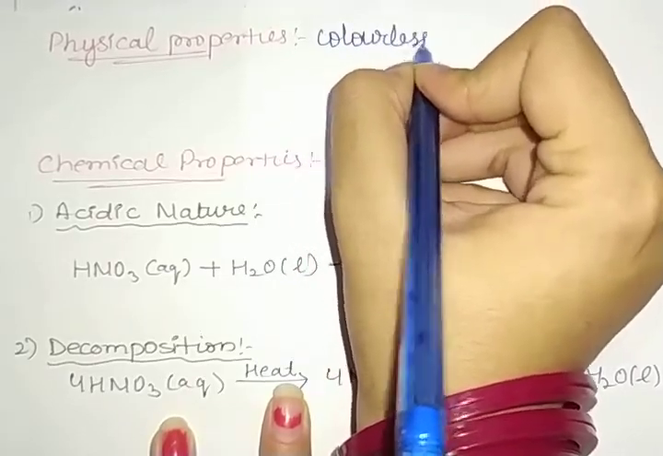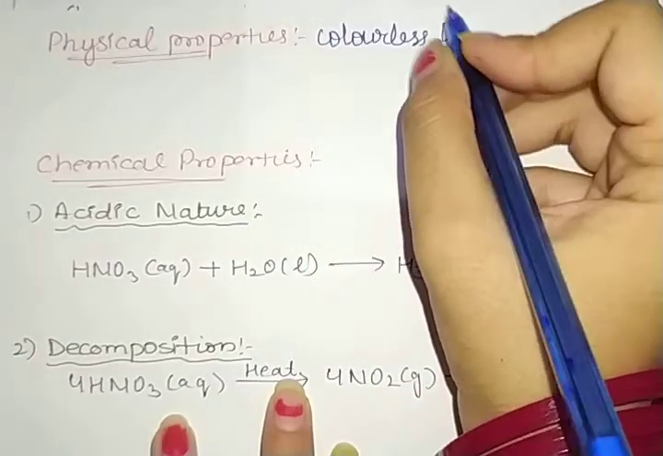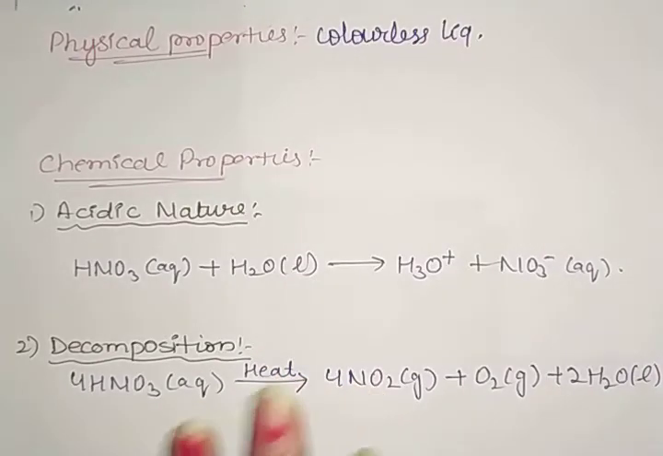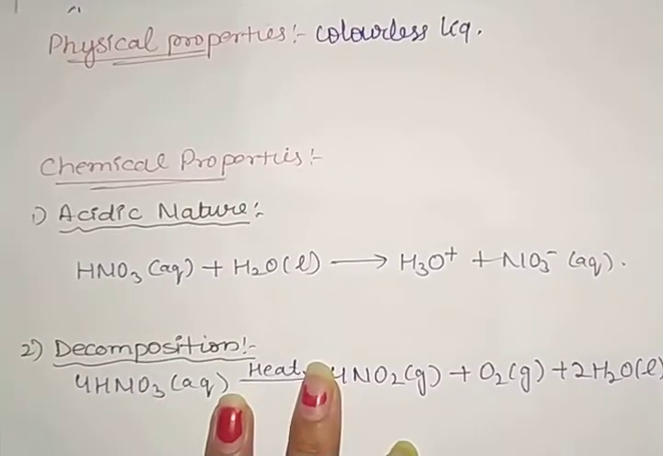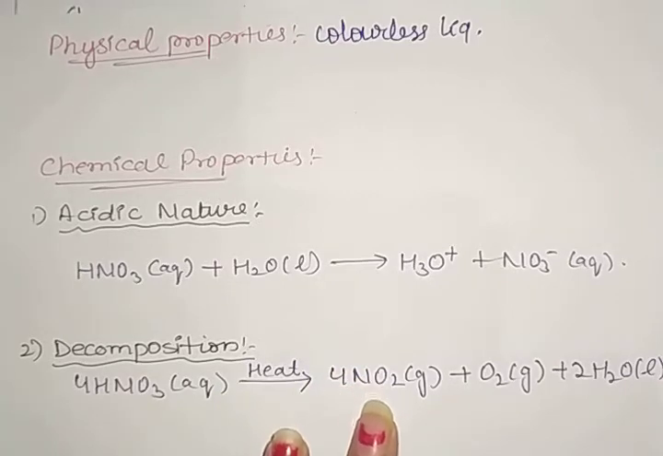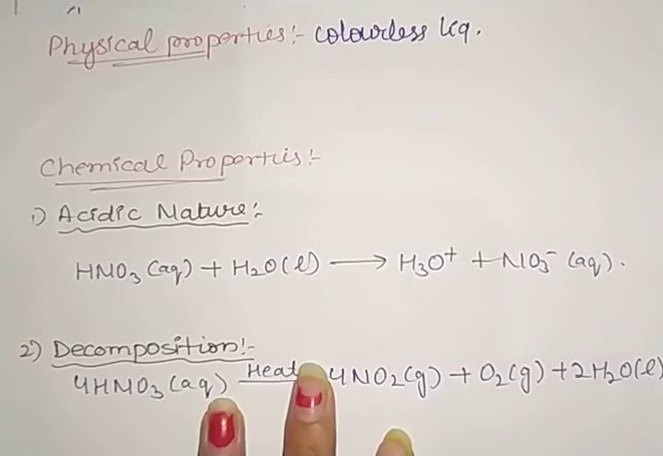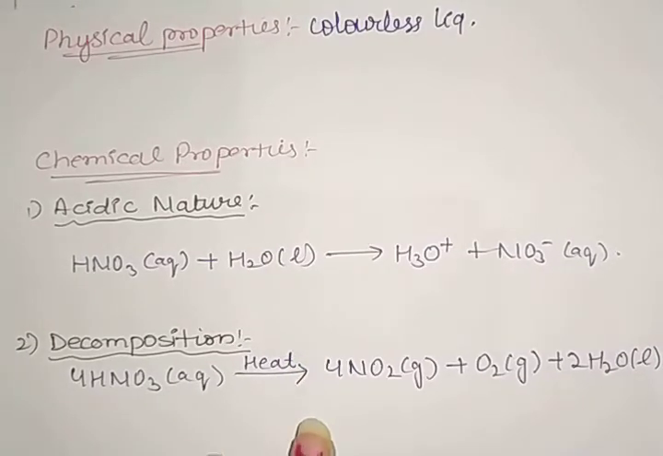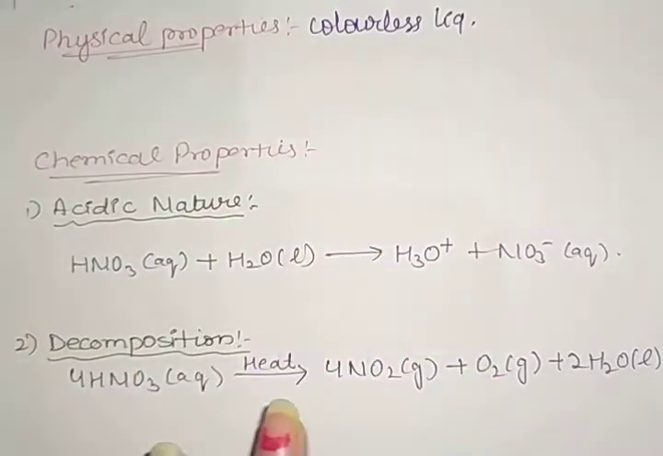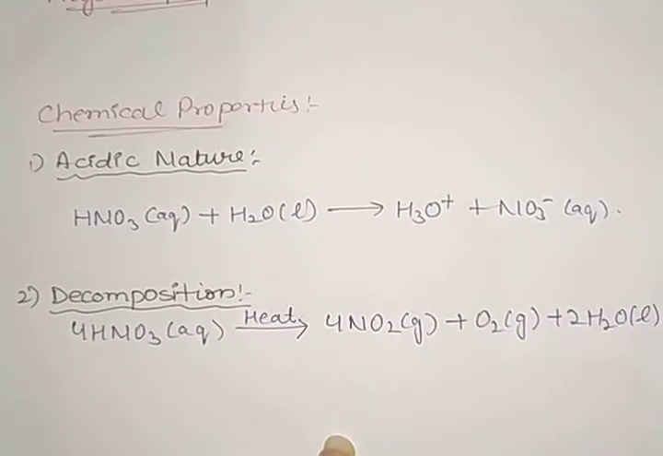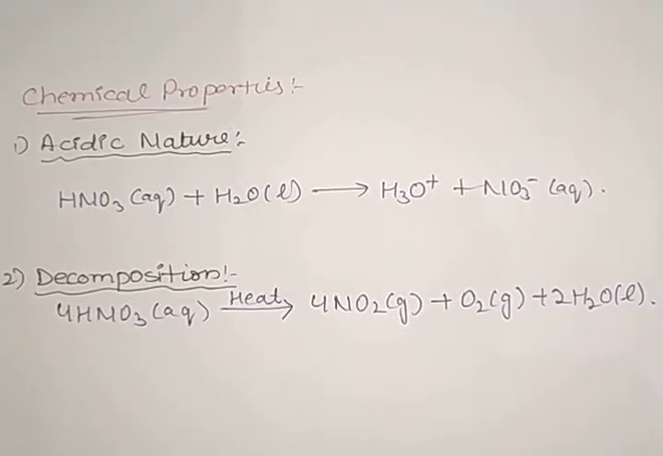Colorless liquids, and its boiling point is about 355 and freezing point is 231. So we can see that the impure acid is generally yellow. Nitric acid containing dissolved nitrogen dioxide is known as fuming nitric acid. Next we have chemical properties again.